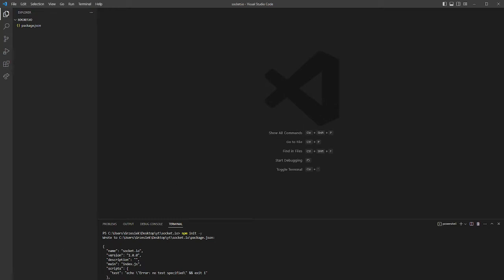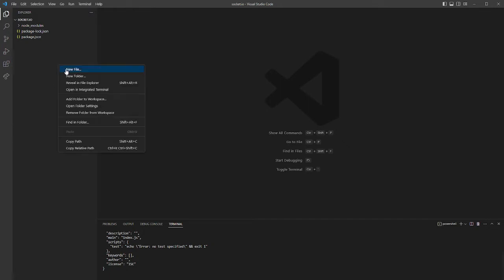Also, our application will use Express for handling HTTP requests. It will be very basic, but it will help us. And Socket.io for real-time communication. So we need to npm install express and socket.io to download everything. With these dependencies installed, we are ready to start writing the code for our chat application.